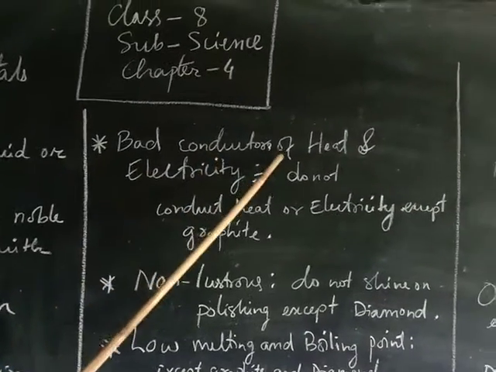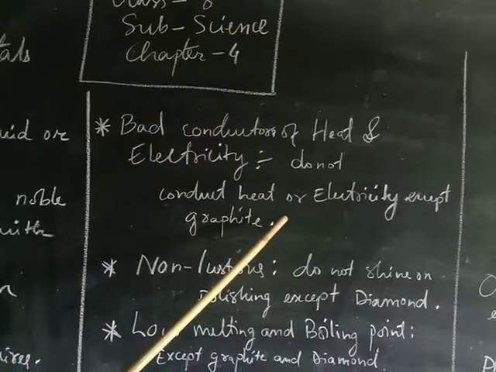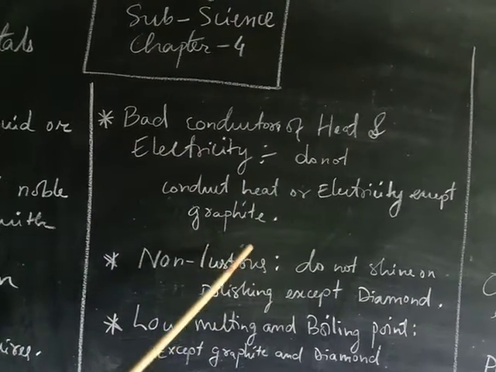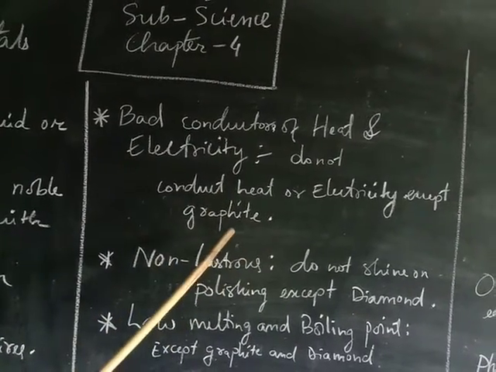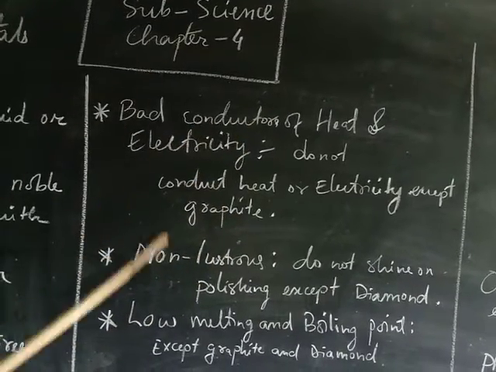Bad conductors of heat and electricity. Non-metals do not conduct heat or electricity except graphite. Graphite is a non-metal which can conduct heat as well as electricity.